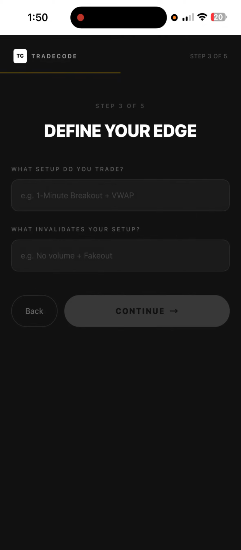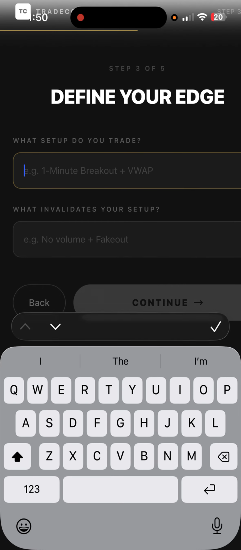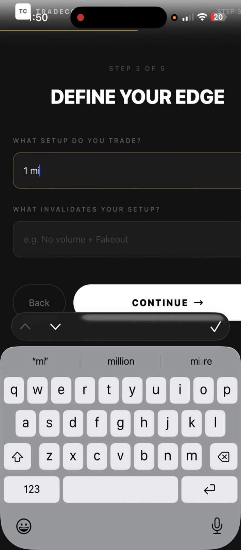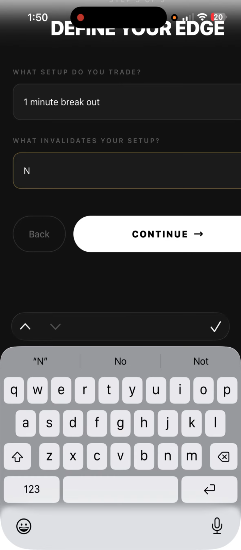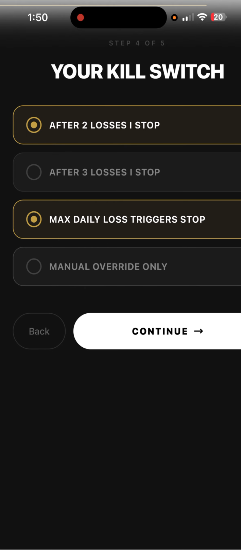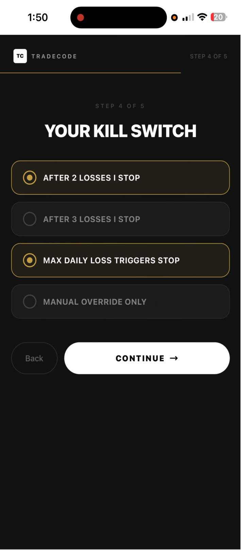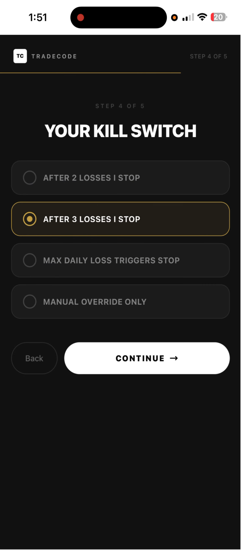So go to continue, and then you could put in your strategy. Let's just say I'm a 1 minute breakout. And what invalidates my setup is no value, right? For example, all right? Step 4 out of 5, your kill switch. After 2 losses, I stop. Max daily loss triggers stop. No, after 3 losses, I stop. That's my kill switch, right?